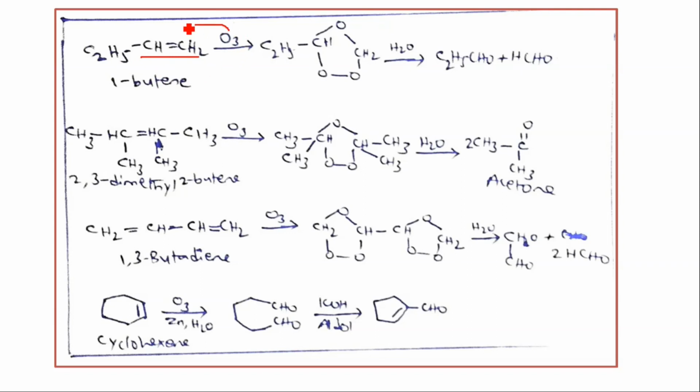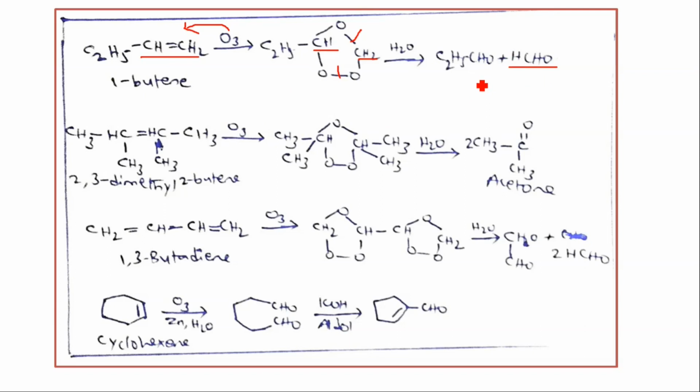What will you get? CHO CH2OO. Here on hydrolysis you cleave the bond, you will get C2H5CHO plus HCHO, that is formaldehyde. Okay, so option 1 is wrong.